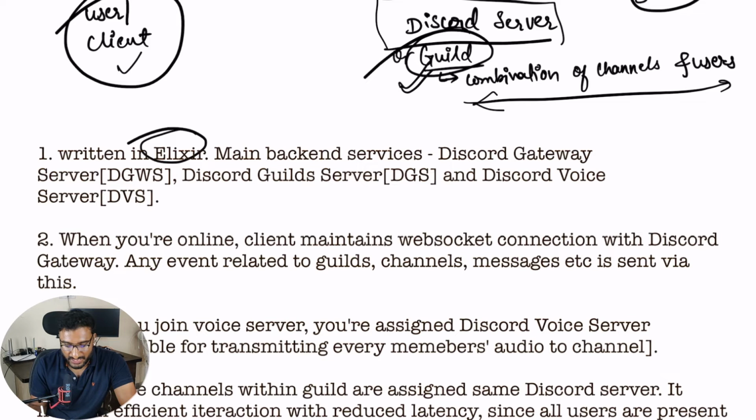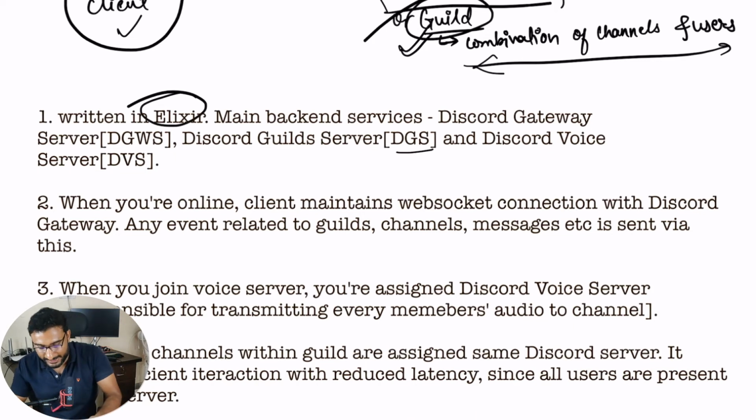Main backend services, we have three main backend services. We have also created short names for them, right? So that we don't have to repeat them again and again. So first one is your Discord gateway server, which is called DGWS. Then we have Discord guild server, which is DGS, and then we have Discord voice server, which is DVS.